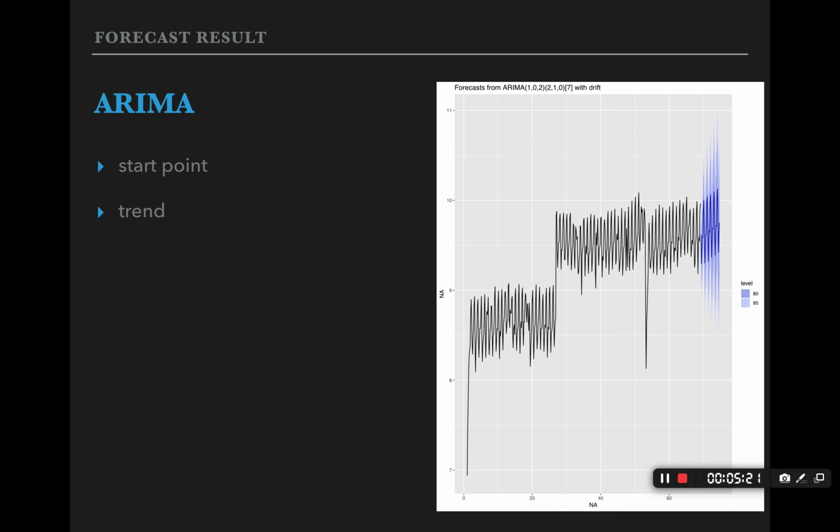For the ARIMA model, the starting point is okay. The trend of the forecast looks reasonable. However, the trend seems too strong and doesn't coincide with the same period of the previous year, which is right before the big step that we mentioned before. That limitation is maybe because this data has not been stationary enough for auto.arima.